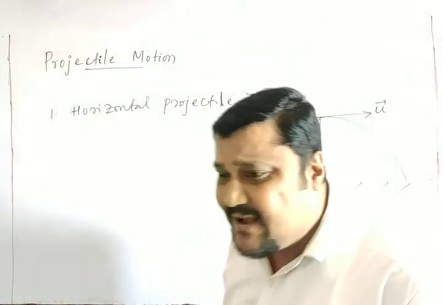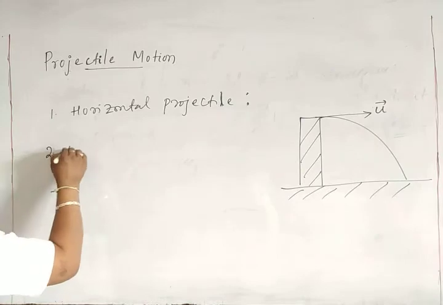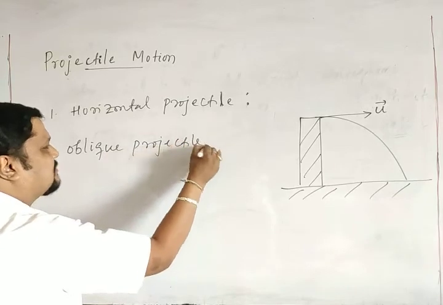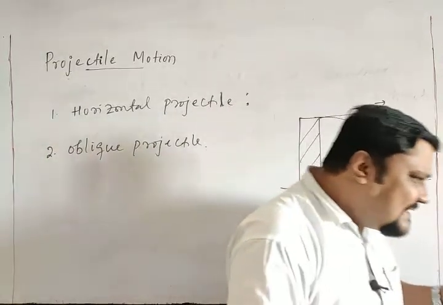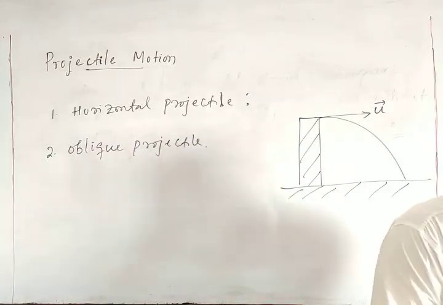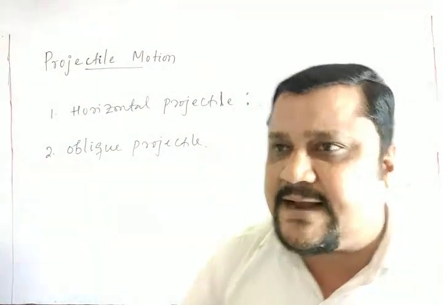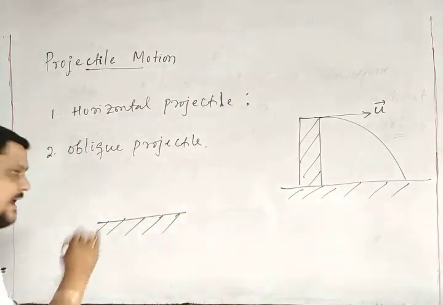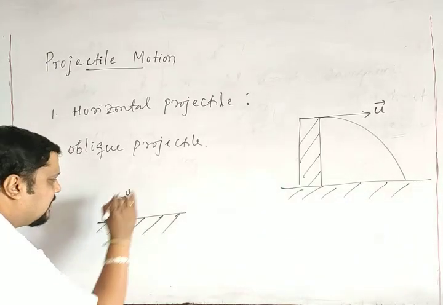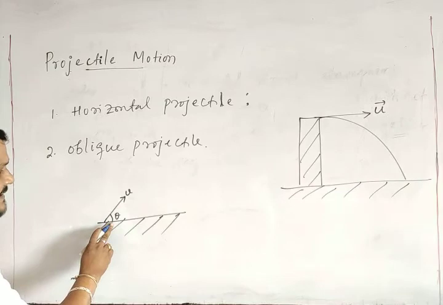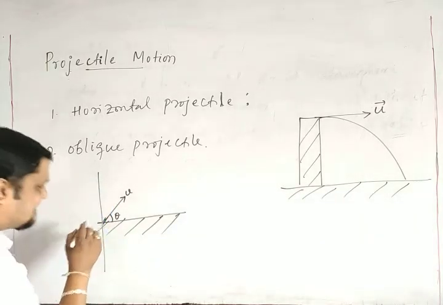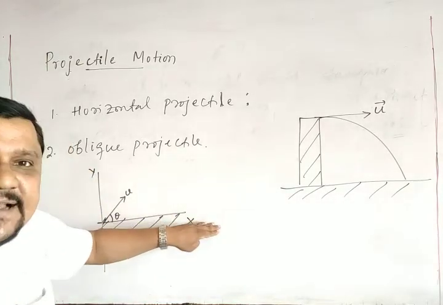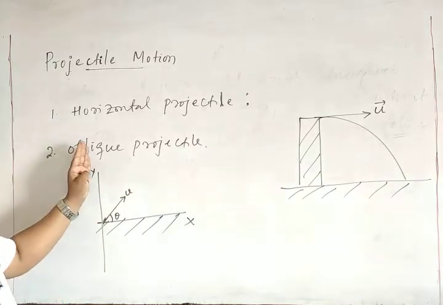Then another is the oblique projectile. What is this oblique projectile? If a body is projected at a certain angle with the horizontal, suppose this is my horizontal and I have given a certain velocity u with an angle theta with the horizontal. This is a two-dimensional motion, so there must be an x coordinate, the x axis along the surface of earth, and this is the vertical y axis.